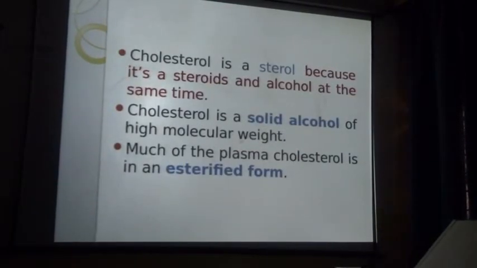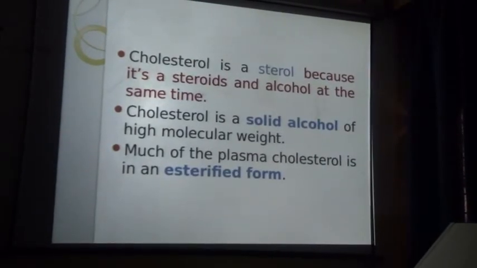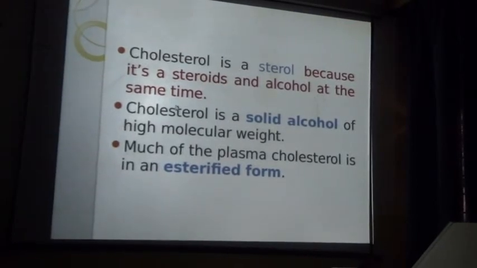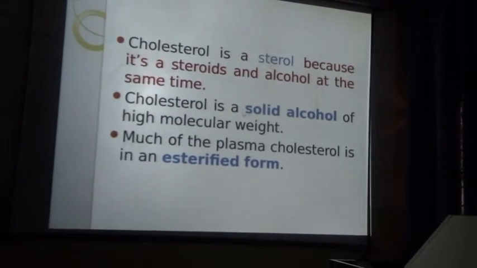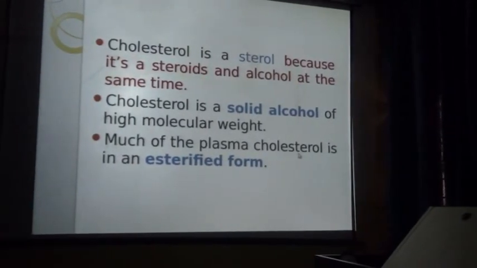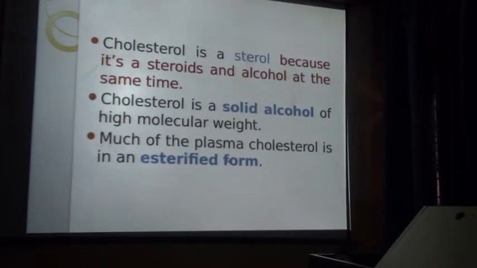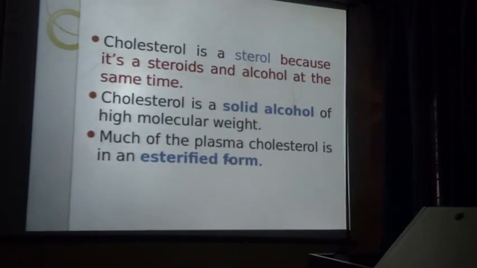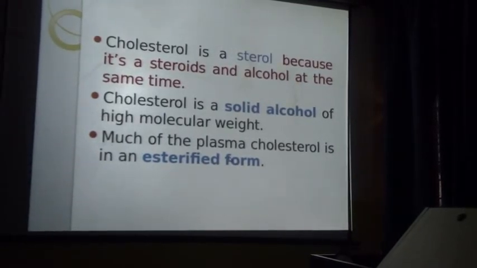Cholesterol is a sterol because it is a steroid and an alcohol at the same time. It is a solid alcohol of high molecular weight, and much of the plasma cholesterol is in esterified form. So cholesterol is mainly present in our body in the ester form.